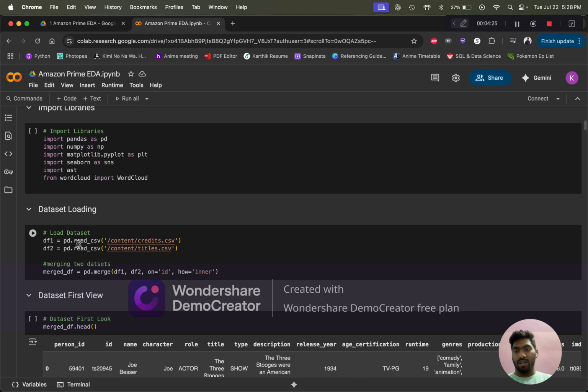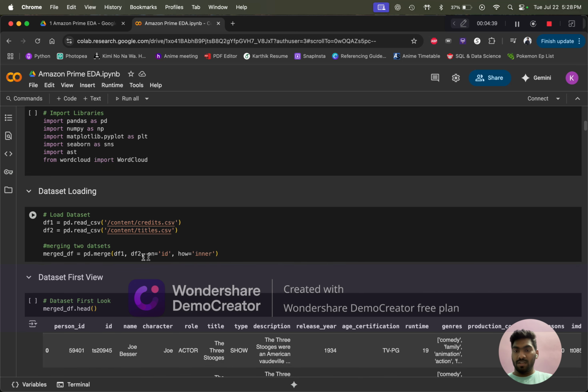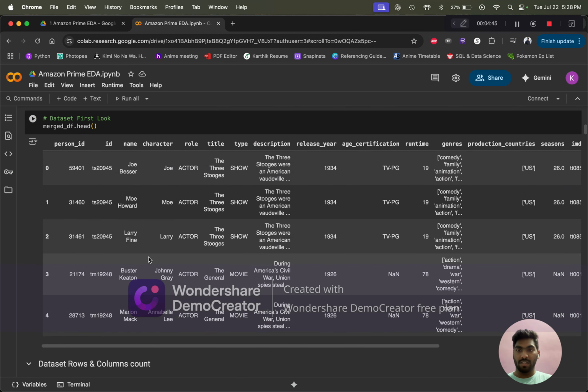These are the two datasets that I have loaded, credits.csv and titles.csv, and we are merging them with the ID as the common column. This is the dataset with ID as the common column.